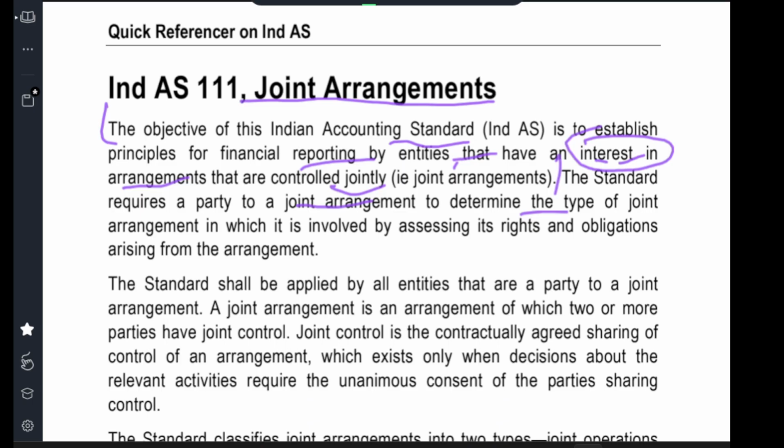Say both companies join together to construct this dam, construct this building, do this project. In such a way they have a joint interest. Both are going to benefit from it. This is accounting for joint interest, joint arrangement. The standard requires a party to a joint arrangement to determine the type of joint arrangement in which it is involved, by assessing its rights and obligations arising from it.